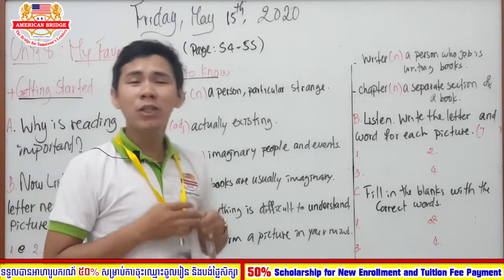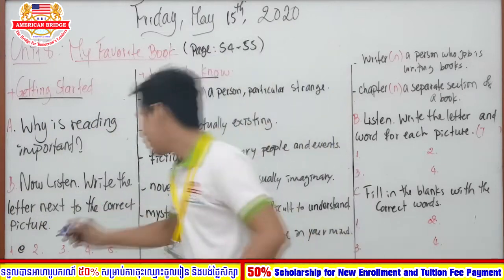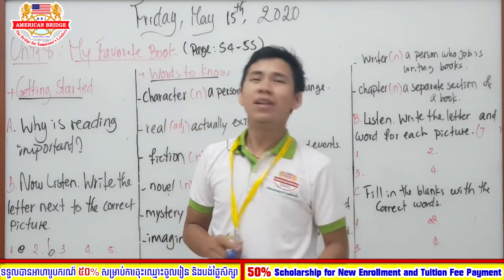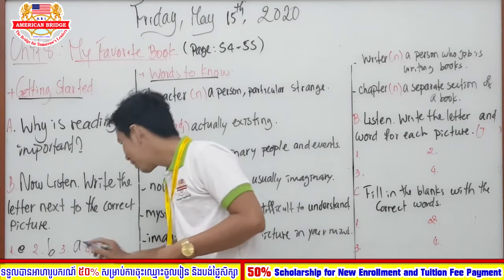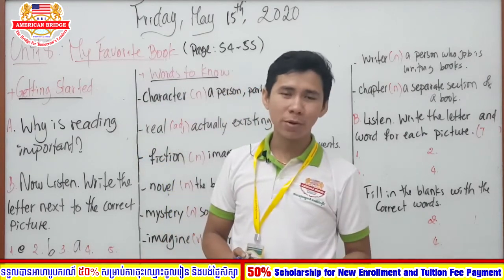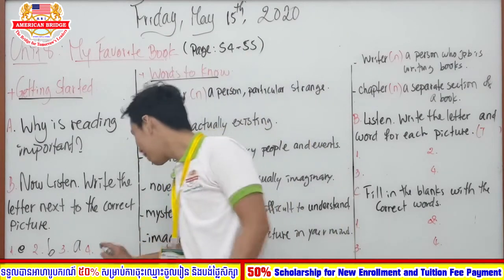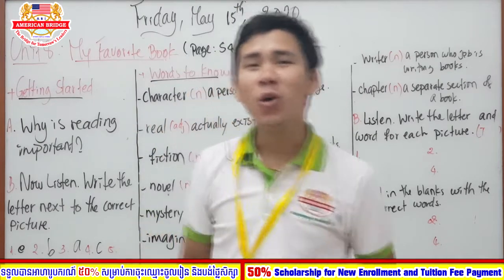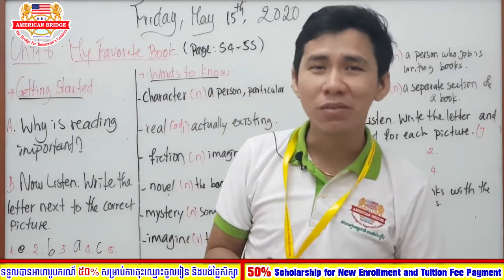How about number 2? Good. Letter B. How about number 3? Yes. Letter A. How about number 4? Very nice. Letter C. How about the last one? Yes, your homework. Okay, you can do this homework for me.